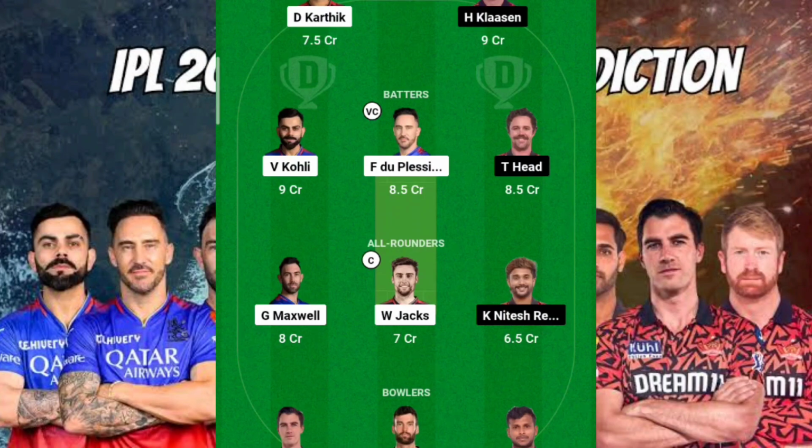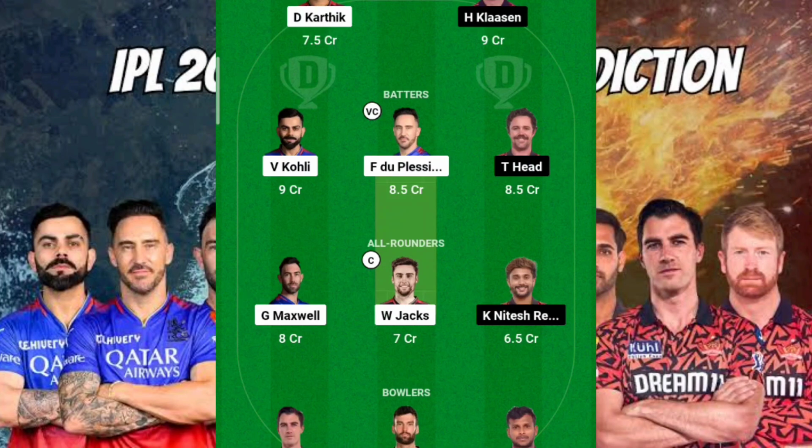Don't include many spinners because that won't benefit you, and please do avoid making spinners your captain. Even if you are going for a spinner as your captain, it should be your all-rounder, and that too at one-down or two-down positions. Apart from that, please avoid going for them as captain, because there are chances that he will lose your investment itself. So that is one thing that we should consider.